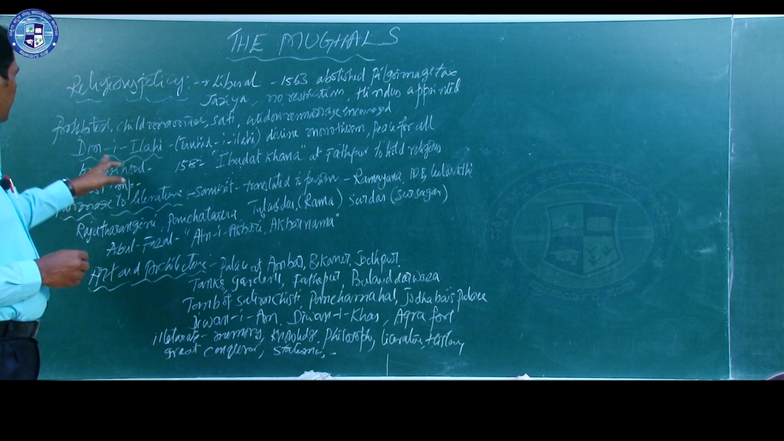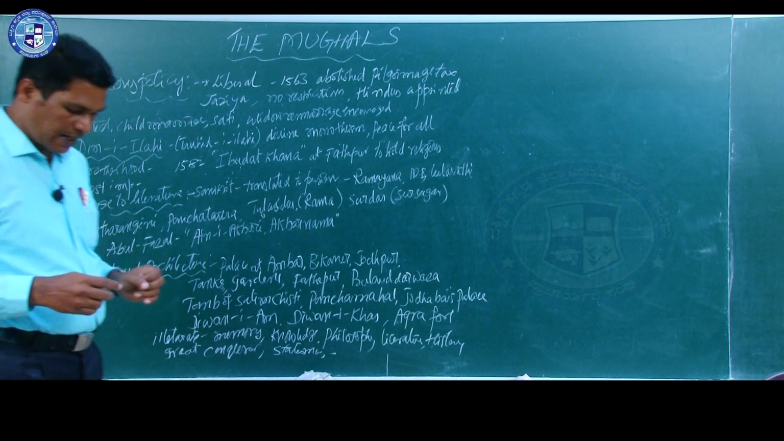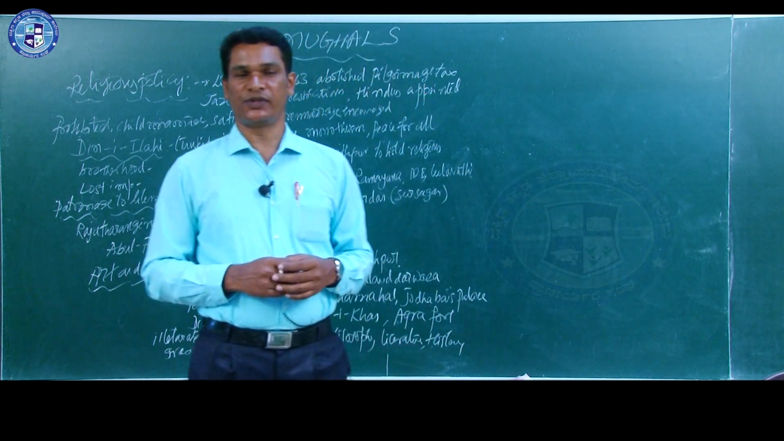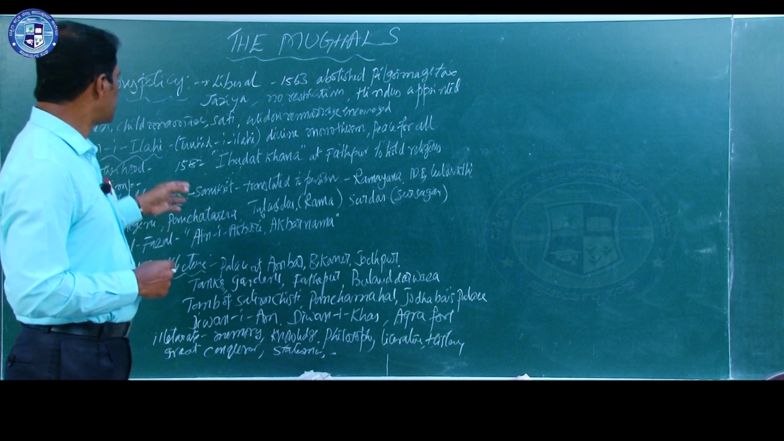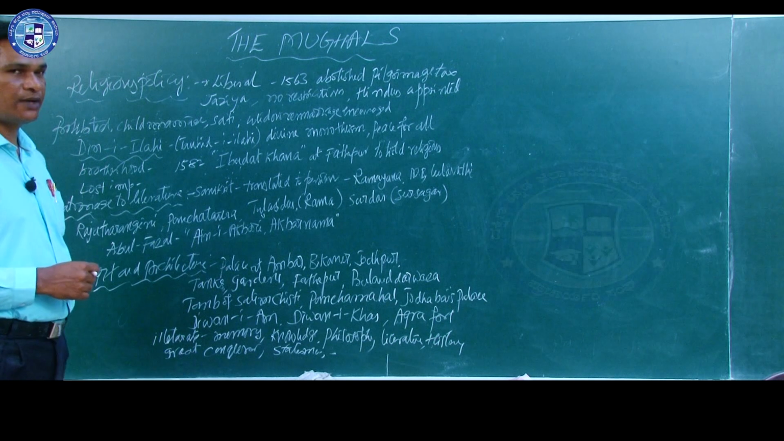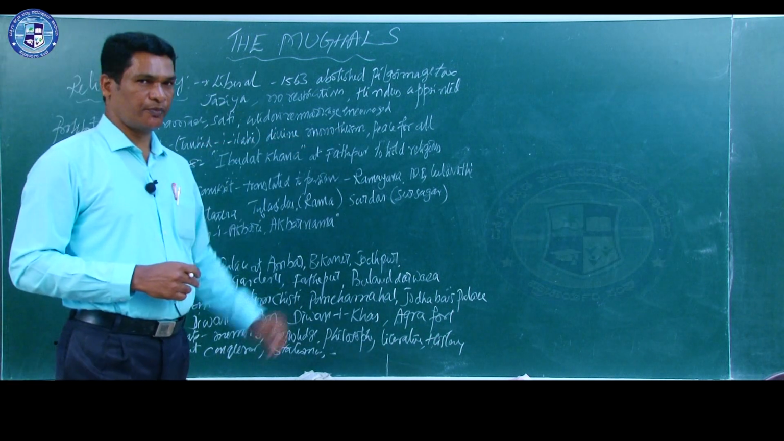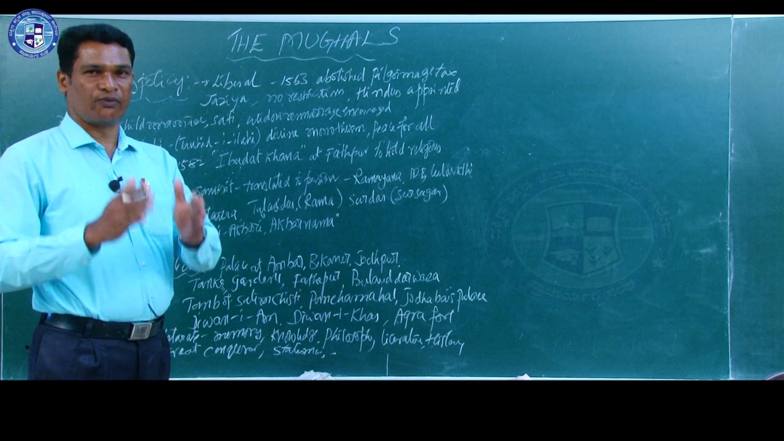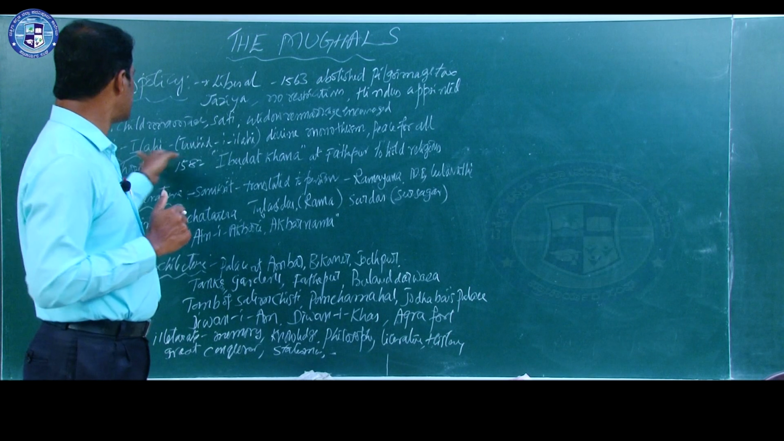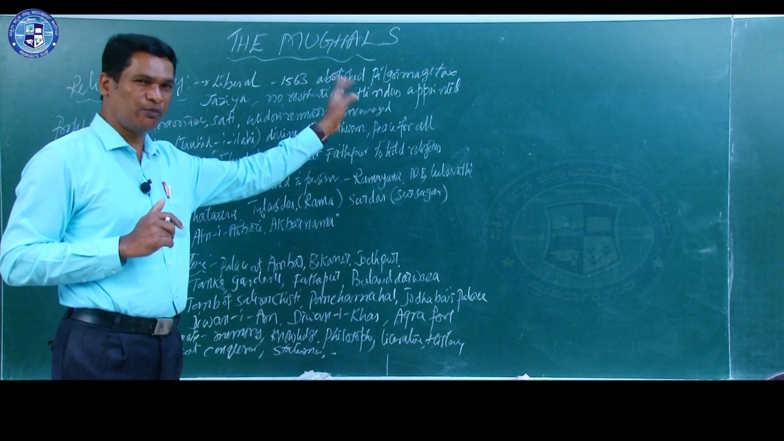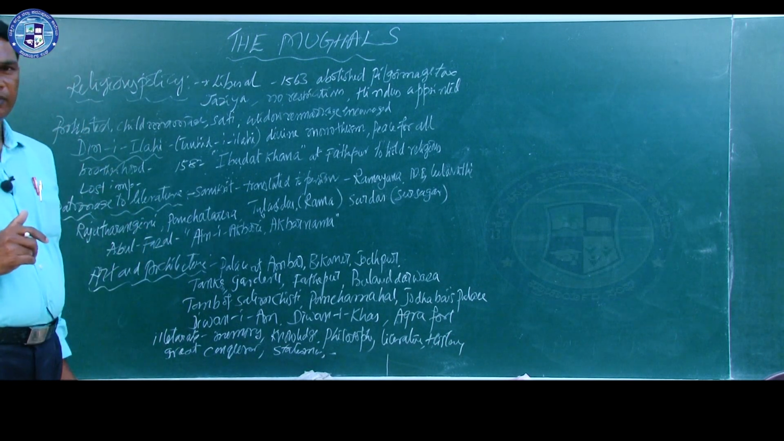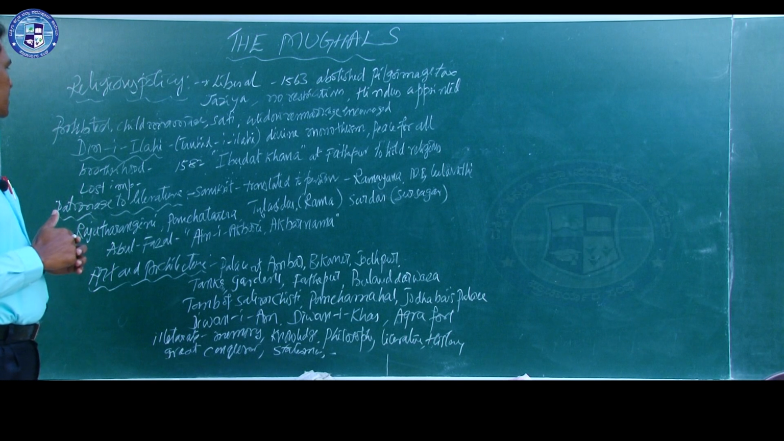Then a very important point we learn here is Din-e-Ilahi. Din-e-Ilahi is a new religion which was introduced by Akbar. It is also called Tawhid-e-Ilahi, which means divine monotheism. That means worshipping one God, one religion, one God for all. That was the main principle of this Din-e-Ilahi. One more objective is peace for all and brotherhood. So these are the main objectives of Din-e-Ilahi.